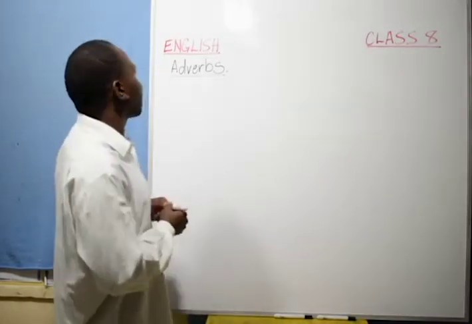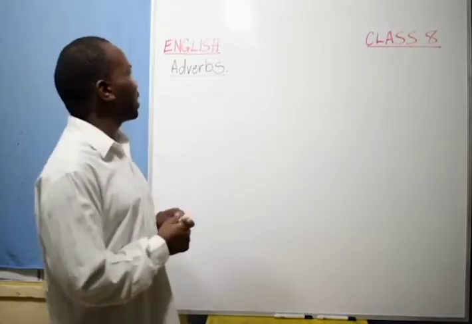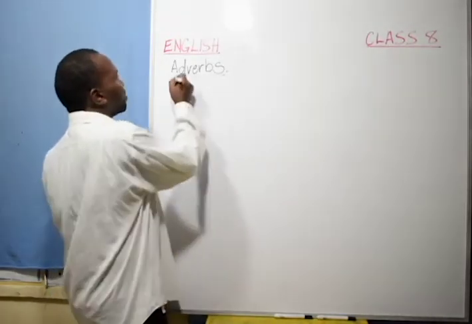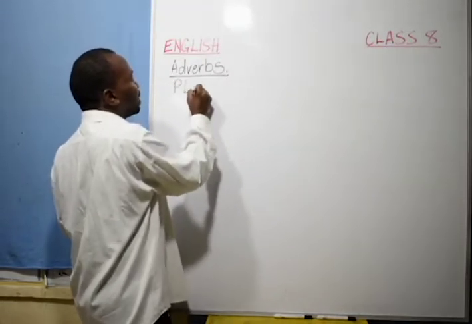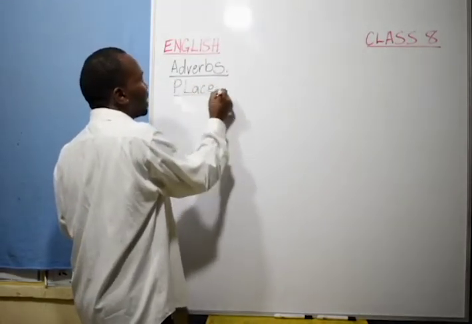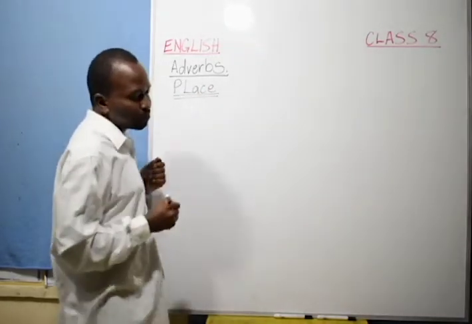Now we are going to continue from where we stopped, and today we are going to look at adverbs, specifically adverbs of place.